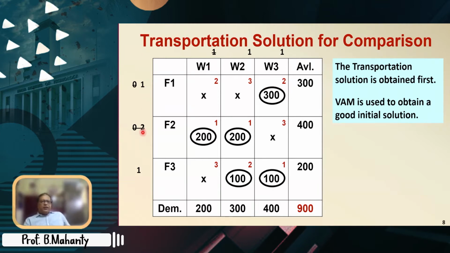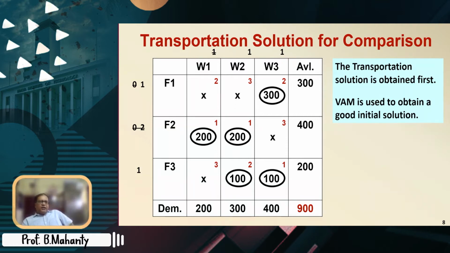Here are the Vogel coefficients. Since it's a minimization problem, 2 is minimum. So these are the initial values 0, 0, 1 and 1, 1, 1 as the minimum penalties.